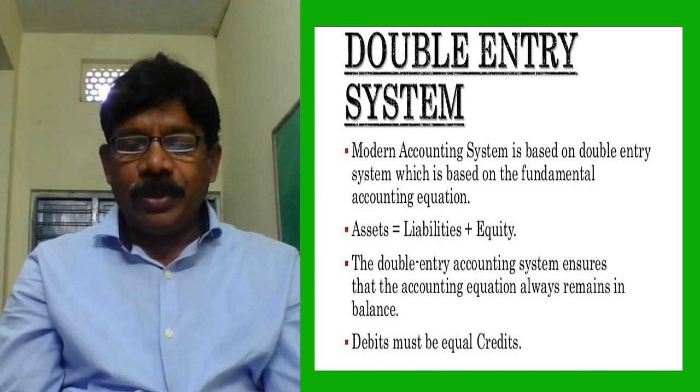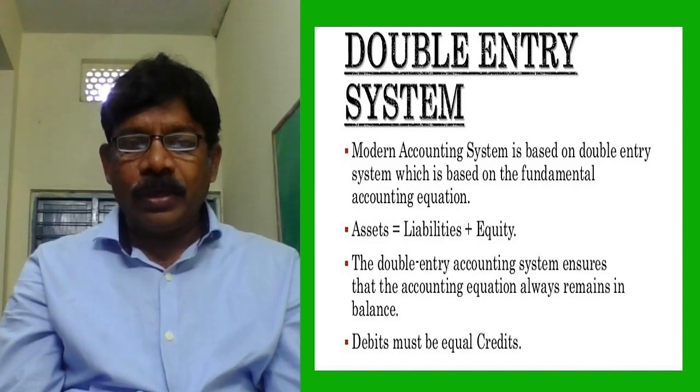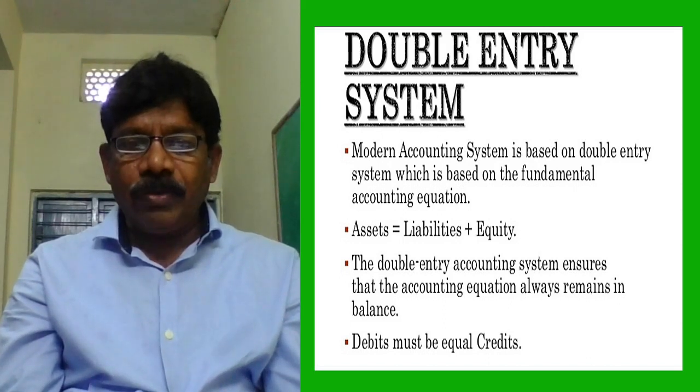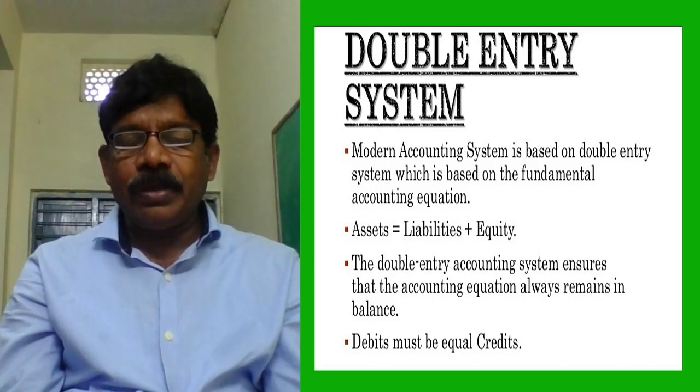Students, observe the earlier video: 4 lakhs, 6 lakhs, 10,000; 13 lakhs 11,000, 12 lakh 10,000. Like that, for each and every transaction, our accounting equation is tallied. What is our accounting equation? Assets is equal to liabilities plus capital. Equity is nothing but capital.